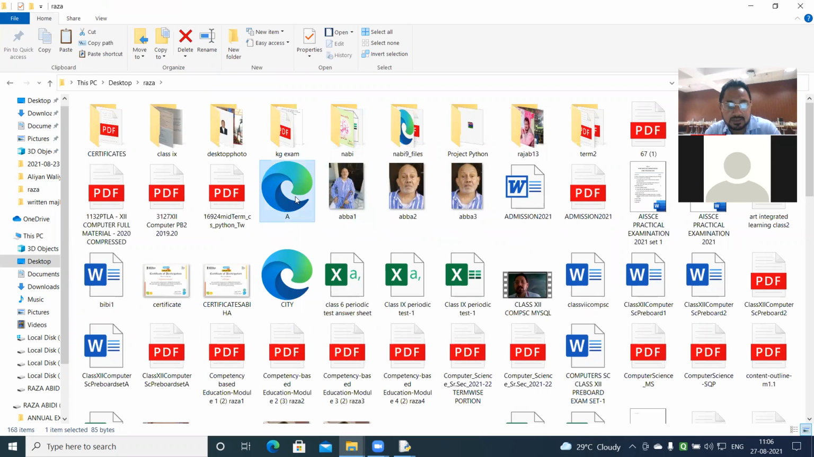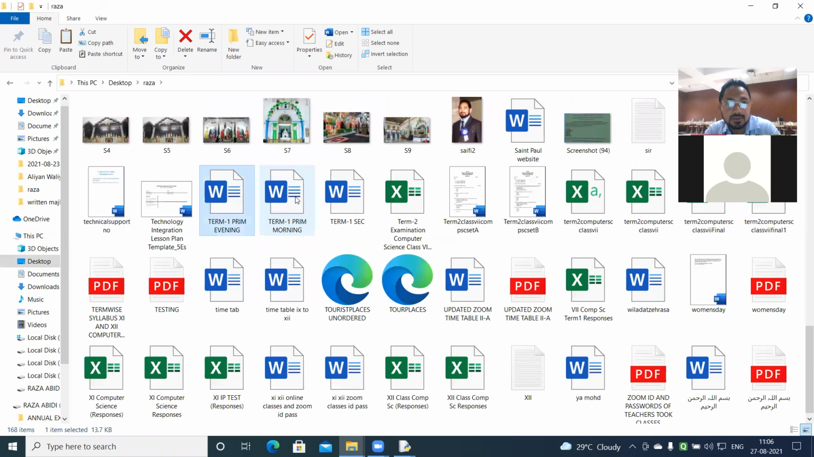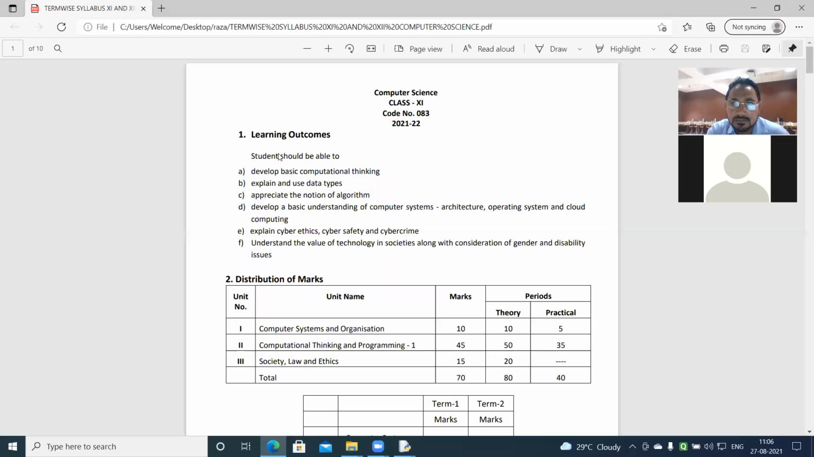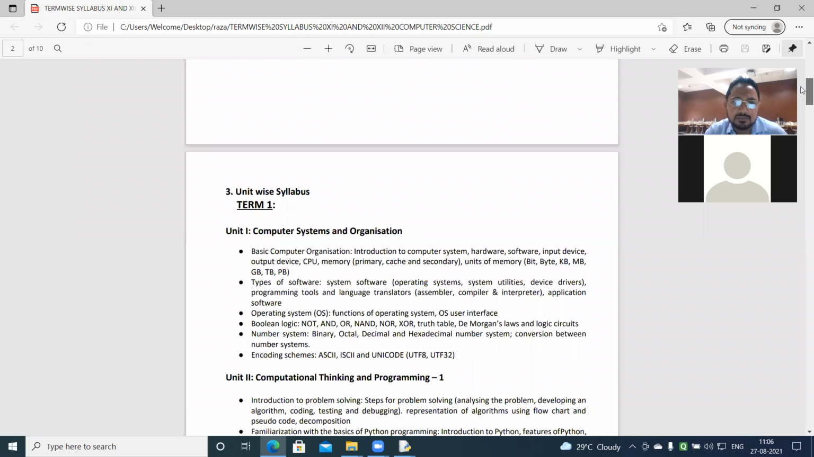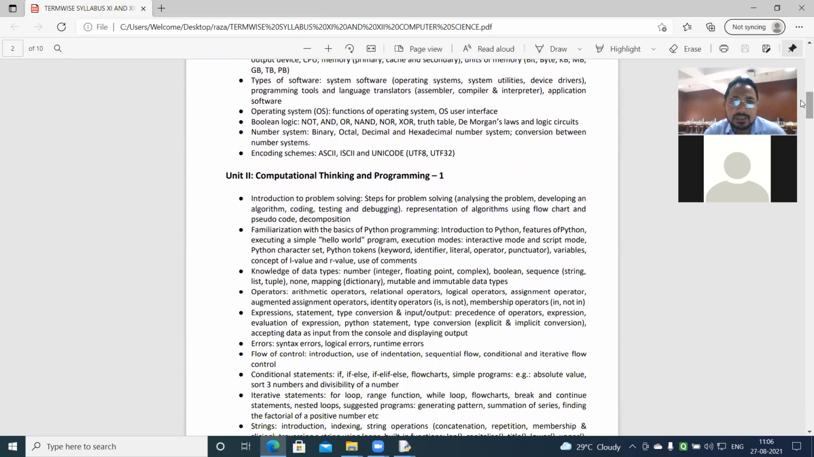And then here I will take the term-wise syllabus 11 and 12. Computer system, basic computer organization, introduction. We have started assembly, interpreter, application software. Then operating system, functions of operating system we have done. OS user interface. Okay.